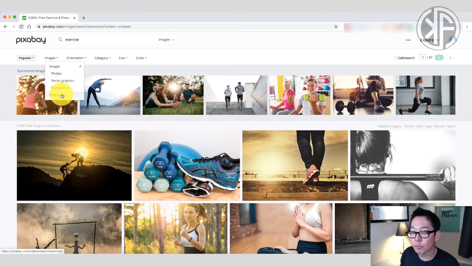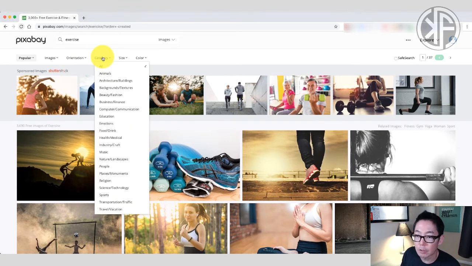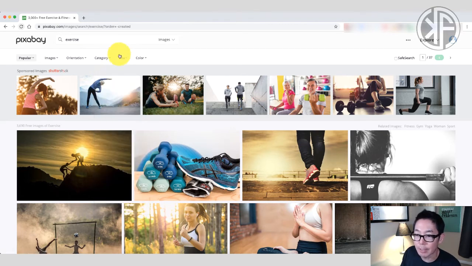Or if you want to go search for a video, which we're going to do a little bit later, you can select videos and also search for exercise under that category, okay? You can also choose by orientation, so whether they're horizontal or vertical images. You can select by category. So there's a multitude of categories ranging from animals all the way down to travel and vacation.